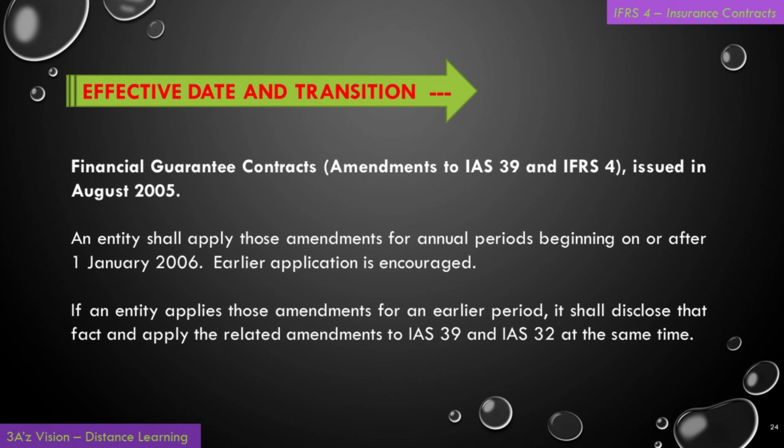Financial guarantee contracts, amendments to IAS 39 and IFRS 4, issued in August 2005. An entity shall apply those amendments for annual periods beginning on or after 1st January 2006. Earlier application is encouraged. If an entity applies those amendments for an earlier period, it shall disclose that fact and apply the related amendments to IAS 39 and IAS 32 at the same time.